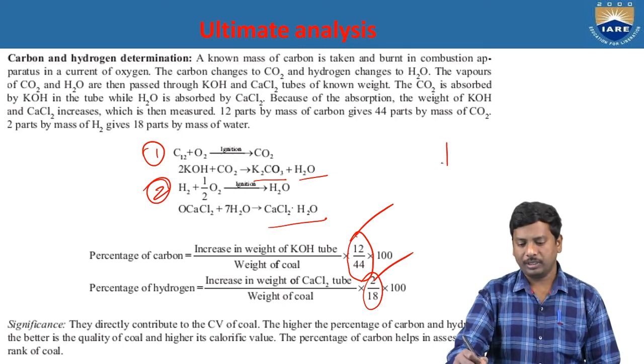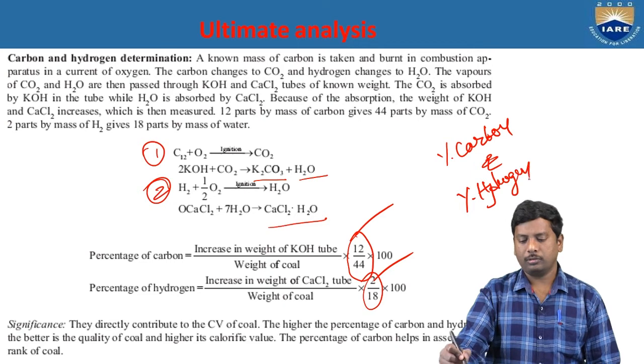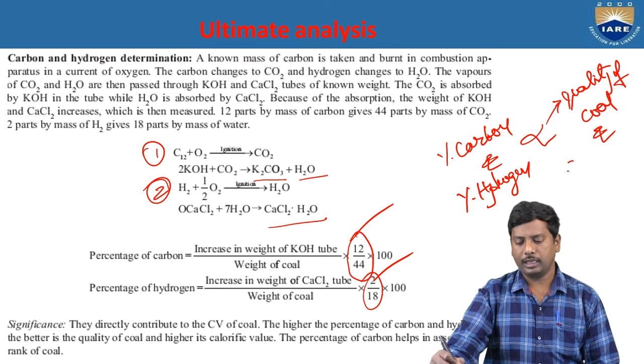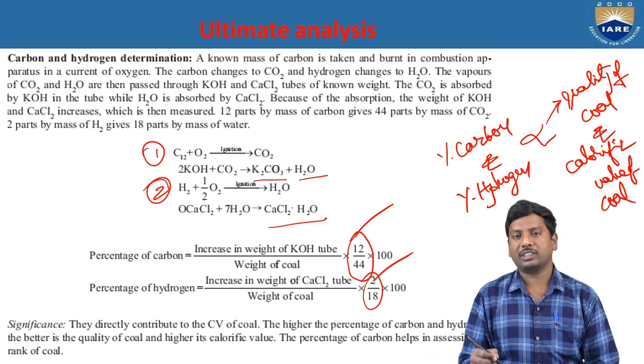That means the percentage of the carbon and the percentage of the hydrogen are both directly proportional to the quality of coal and the calorific value of coal. So this is the significance of percentage of carbon and hydrogen in ultimate analysis.